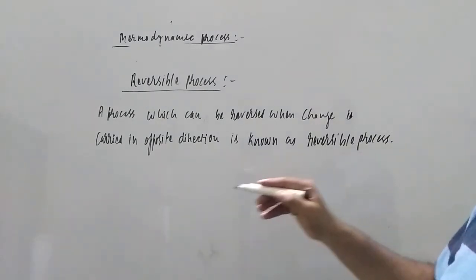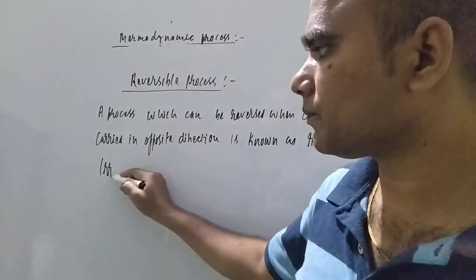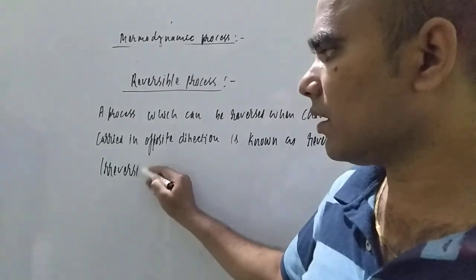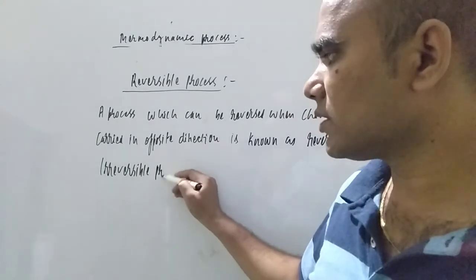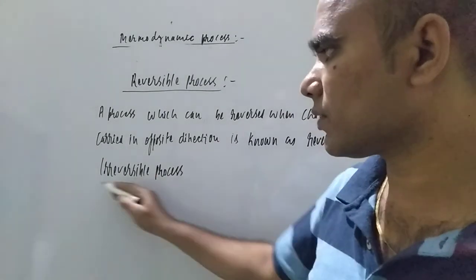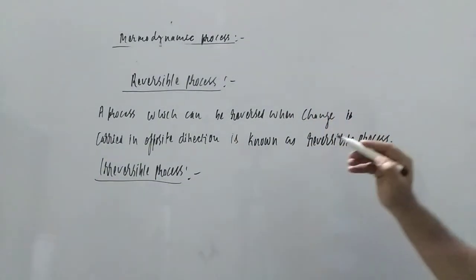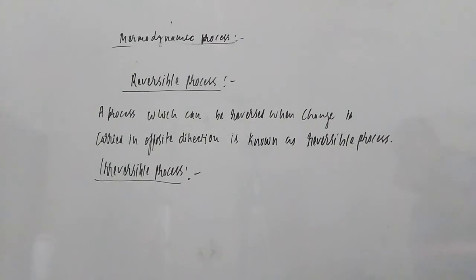Now next one is the irreversible process. What is the meaning of irreversible process, student? An irreversible process is the process whose direction cannot be reversed by a small change in the variable.